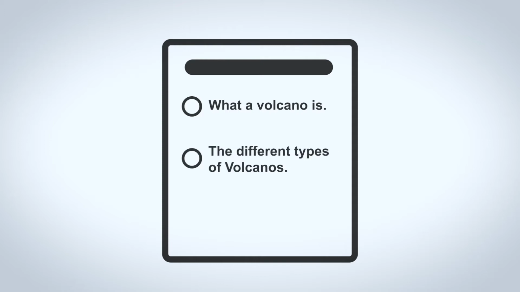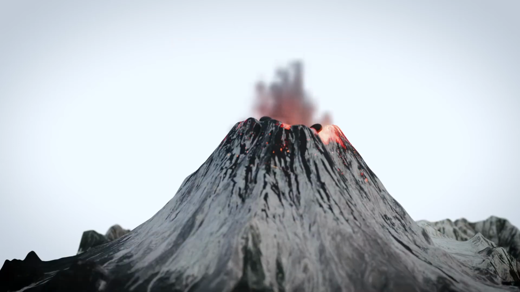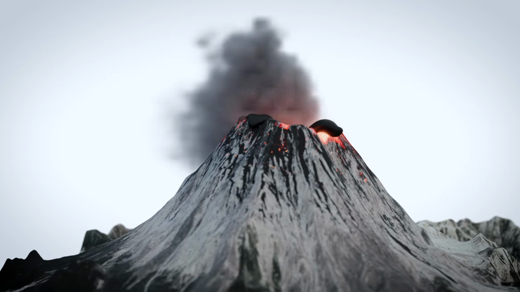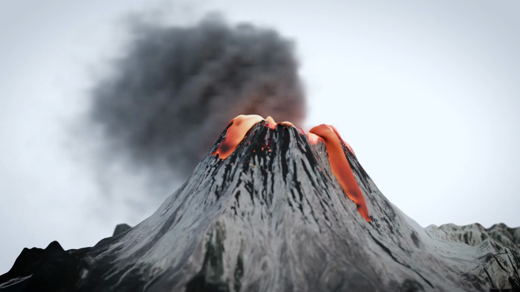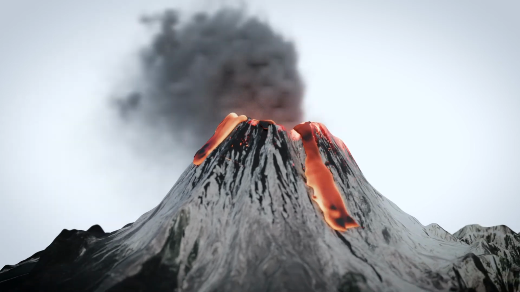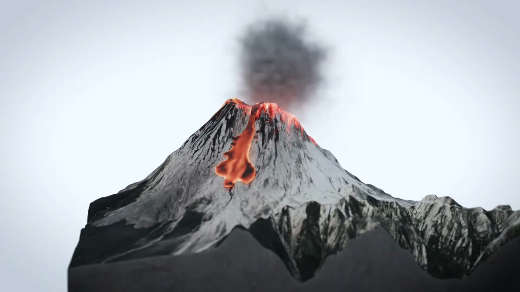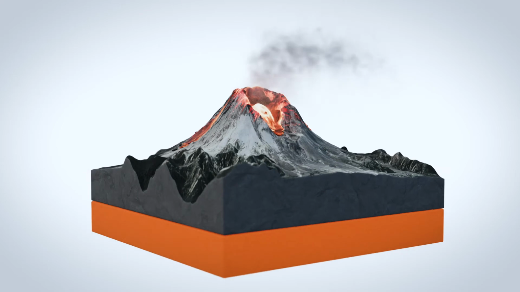In this video, we are going to review what a volcano is, the different types of volcanoes, the different parts of a volcano. A volcano is an opening in the Earth's crust that allows lava, ash, and gases to escape the Earth's surface. When talking about volcanoes, it is important to know that there are three types of volcanoes. These include: